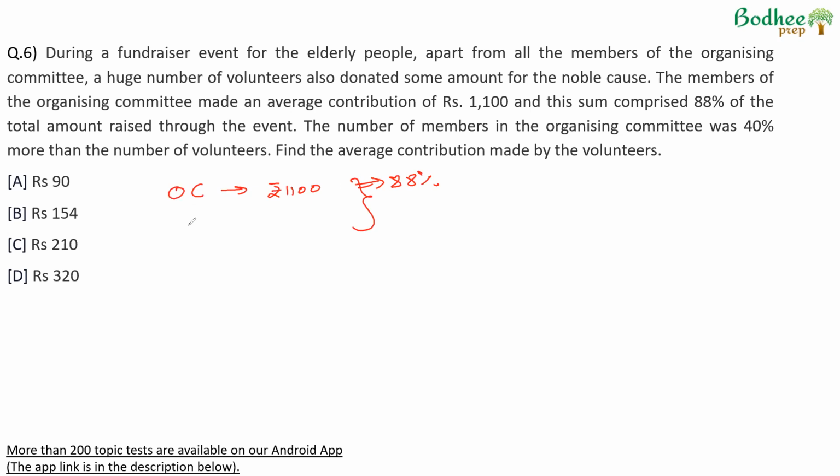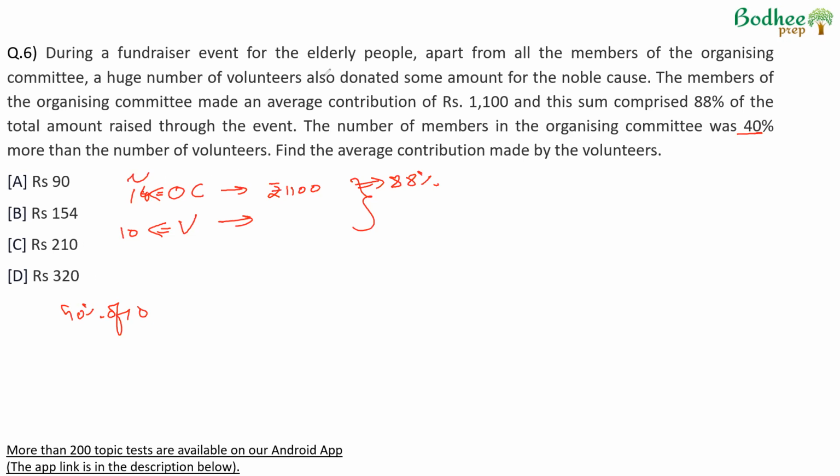The number of members of the organizing committee is 40% more than the volunteers. So there are two groups, volunteers and organizing committee. If the number of volunteers is 10, the number of organizing committee is 40% more. 40% of 10 will be 4, and therefore the number of organizing committee members is 14. 4 plus 10. This is the number.